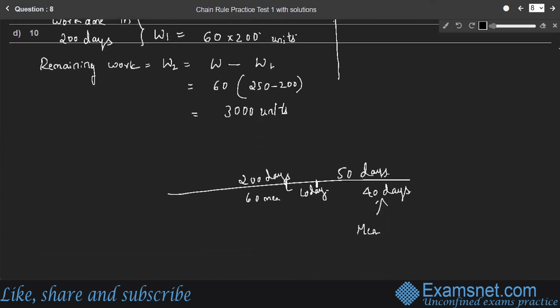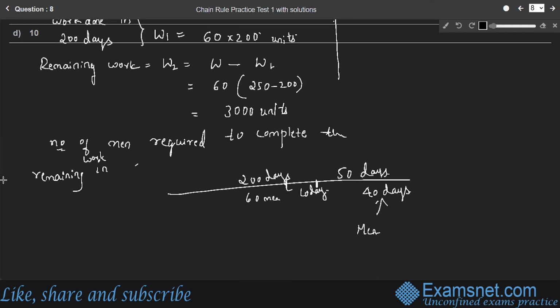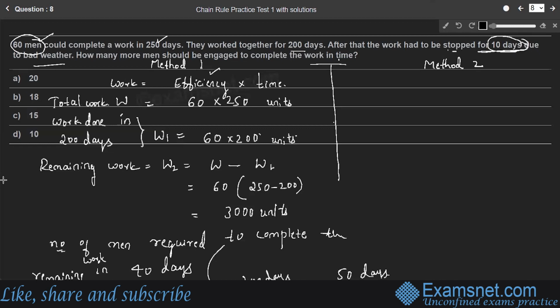Therefore, the number of men required to complete the remaining work in 40 days: remaining days are 40. Again by the formula, work is equal to efficiency into time.